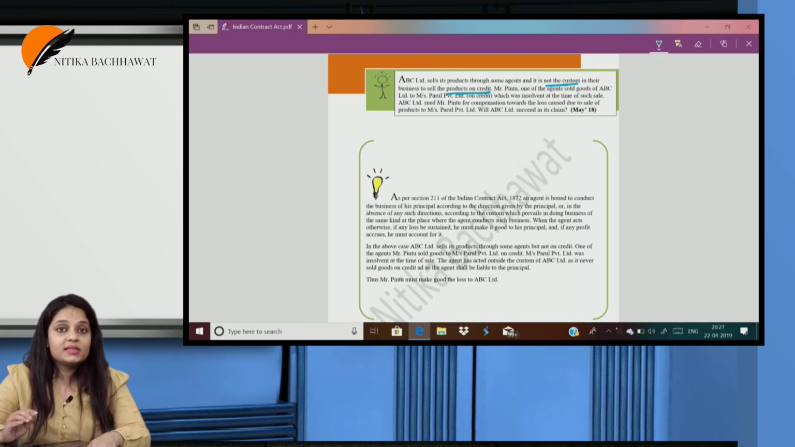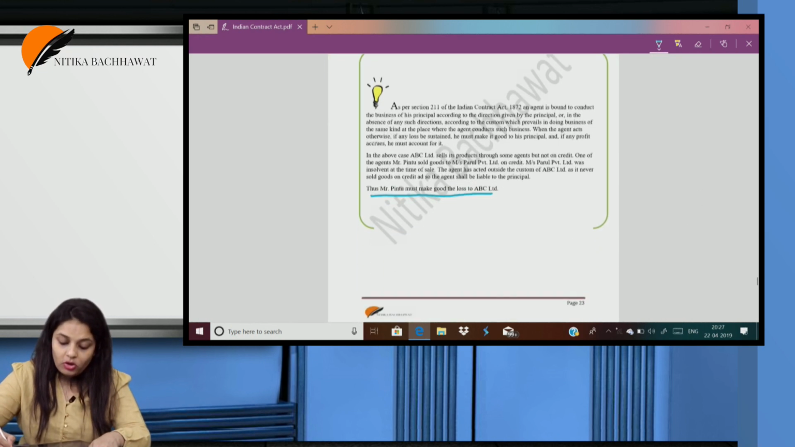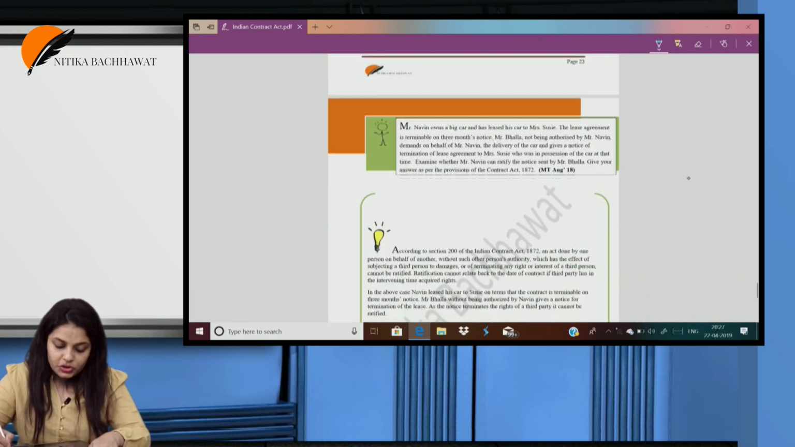Will he have to pay or not? Yes. When an agent is given an authority, the agent should act within that authority. When the agent exceeds his authority, he has committed an offence, and in that case he is liable to compensate. So Mr. Pinto must make good the loss suffered by ABC Limited.